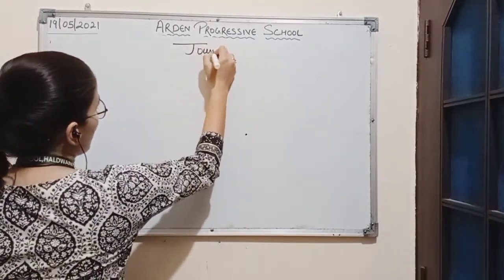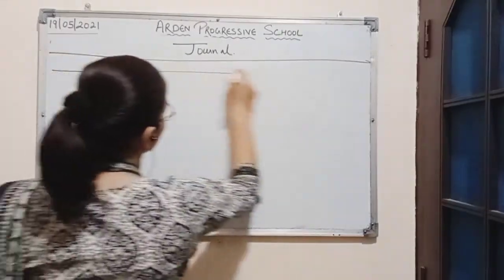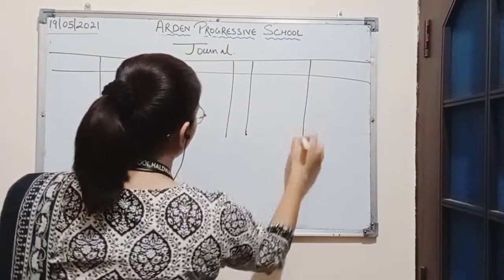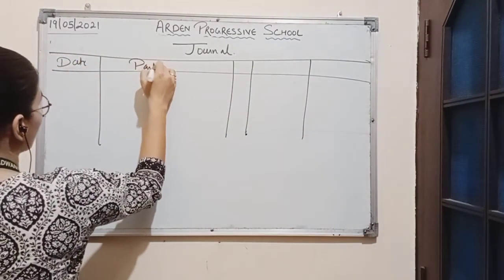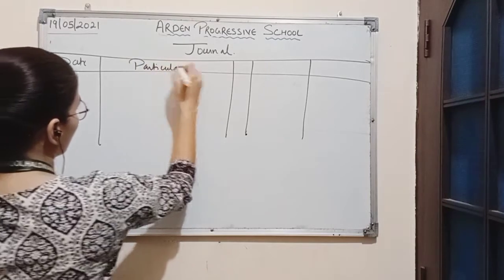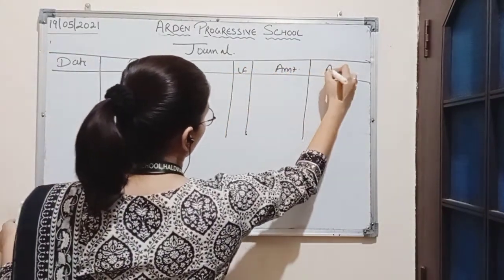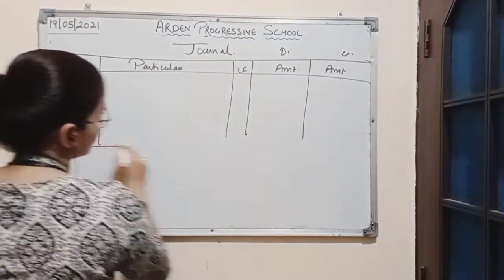So we will draw the format of the journal first. That is date, particulars, LF, debit amount and credit amount. Debit and credit.